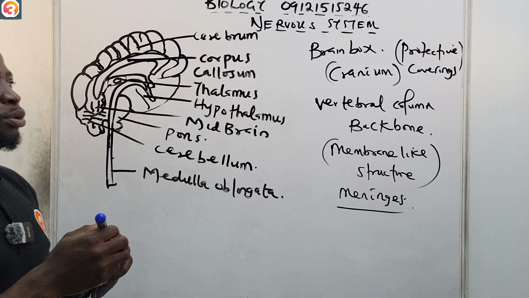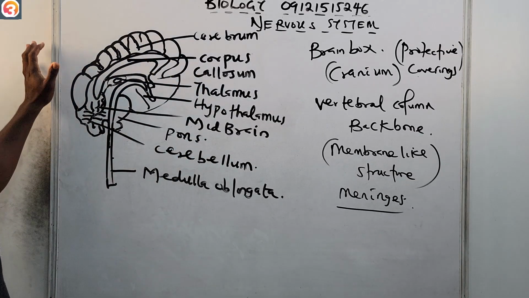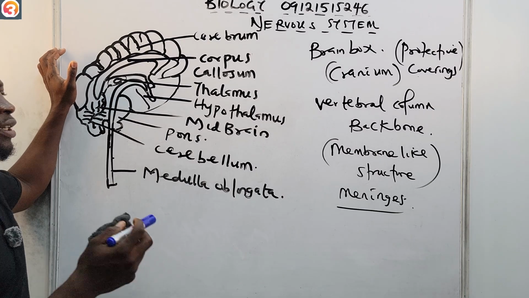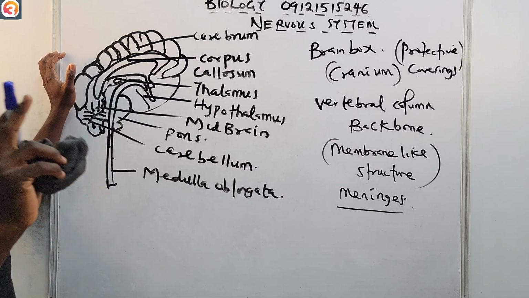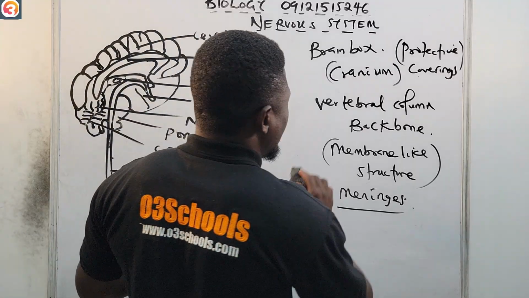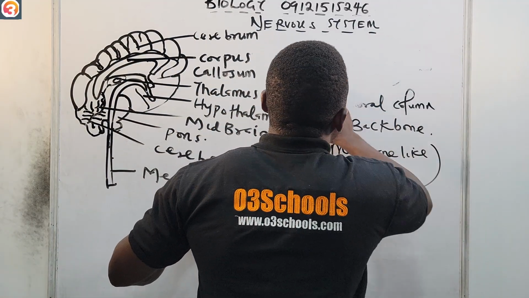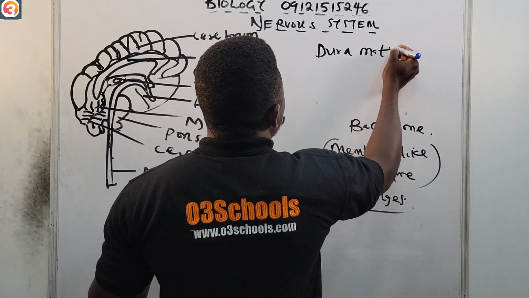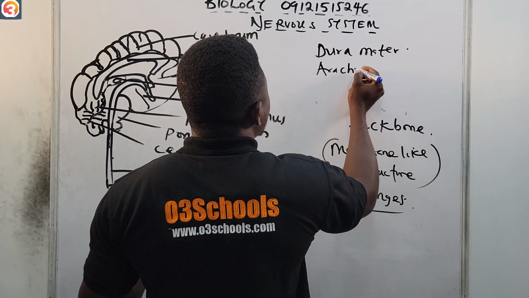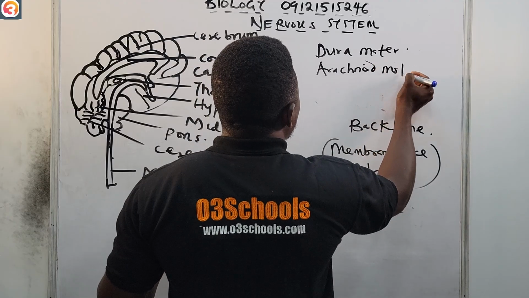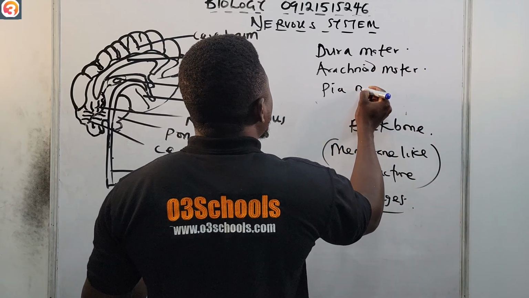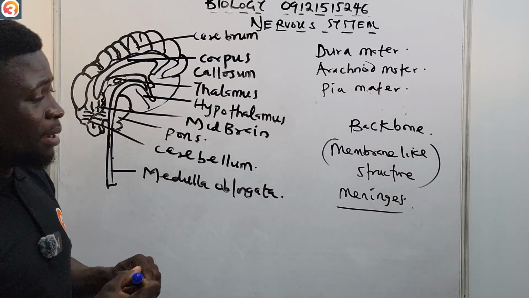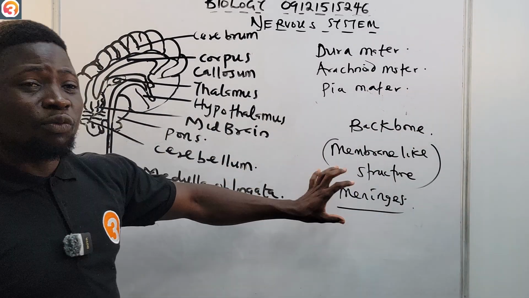The brain is protected, apart from the bones that protect the brain, by a membrane-like structure called the meninges. And these meninges have 3 membranes, and they include, number 1, the dura mater. Dura mater, please take note. They also have the arachnoid mater. And then lastly, we have the pia mater, M-A-T-E-R. So these are the membranes that make up the meninges.